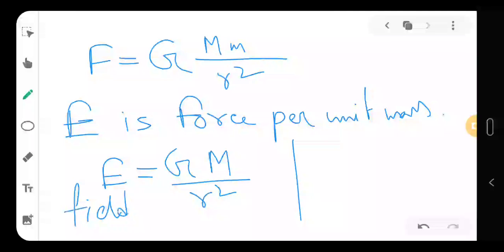So the relation between them is E is equal to force by the mass which you are bringing. Now this gravitational field is also called gravitational strength sometimes. So this E is a quantity that measures the strength of gravitational influence of any material over another material. Okay, so this was another thing we need to know.